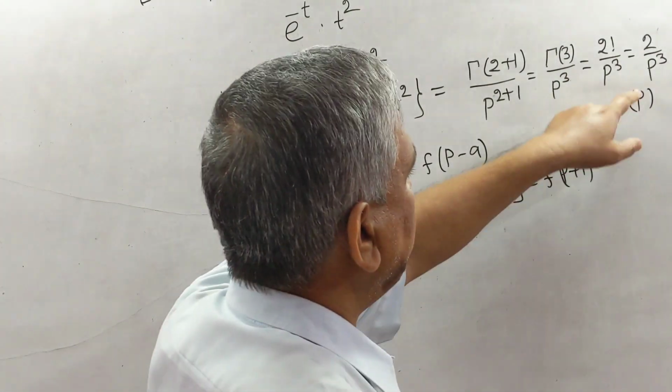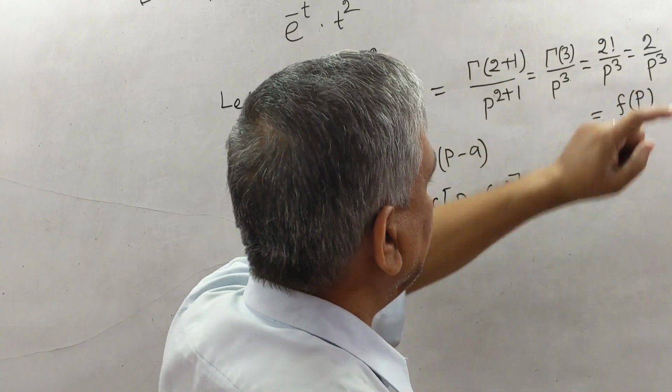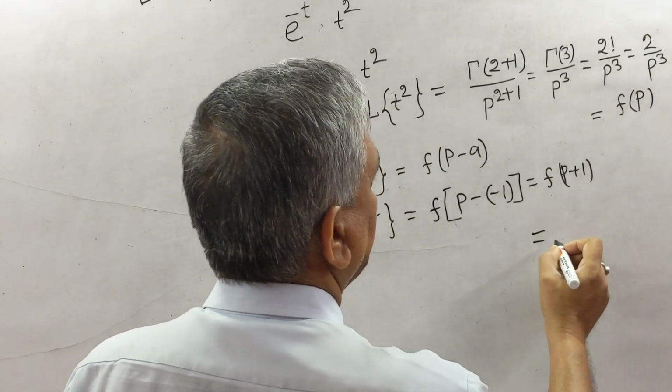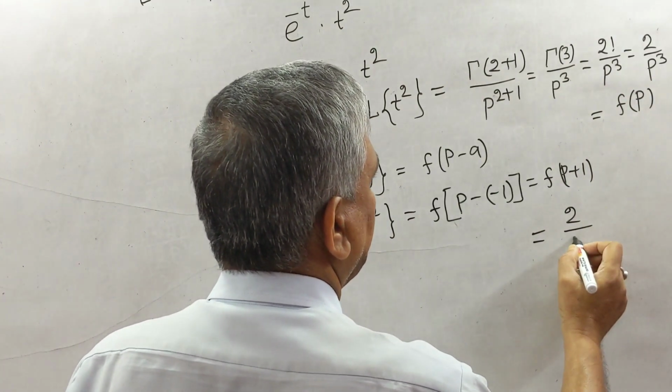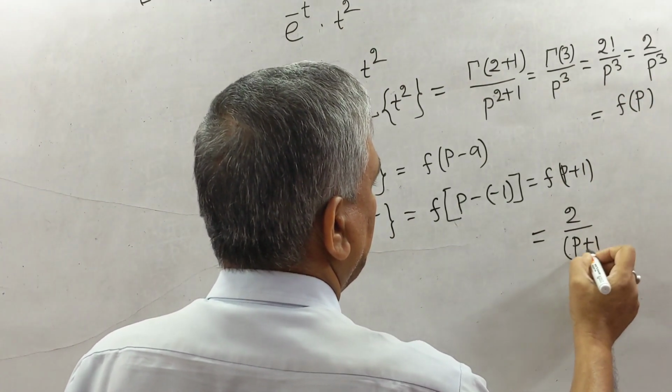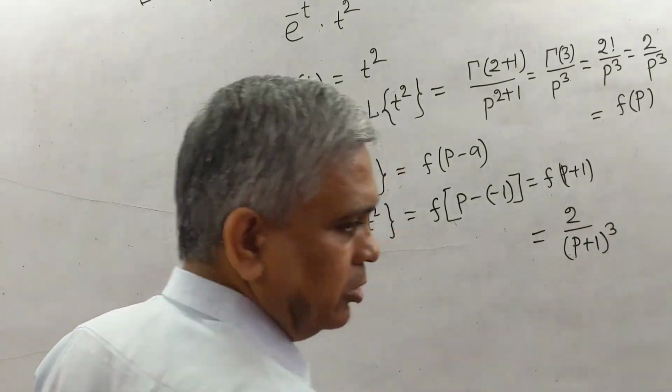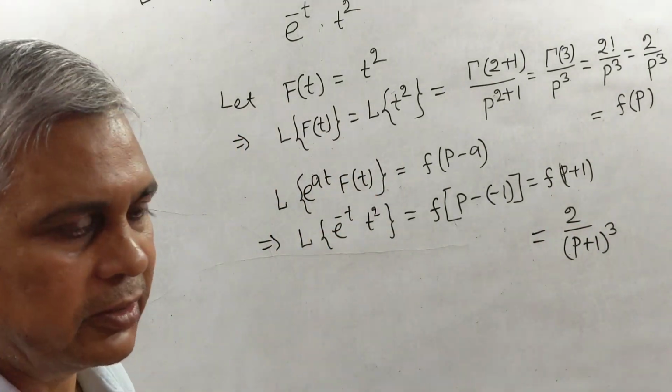Since f(p) equals 2 by p cube, this will be 2 by, in place of p, p plus 1 whole cube. This is the required result.